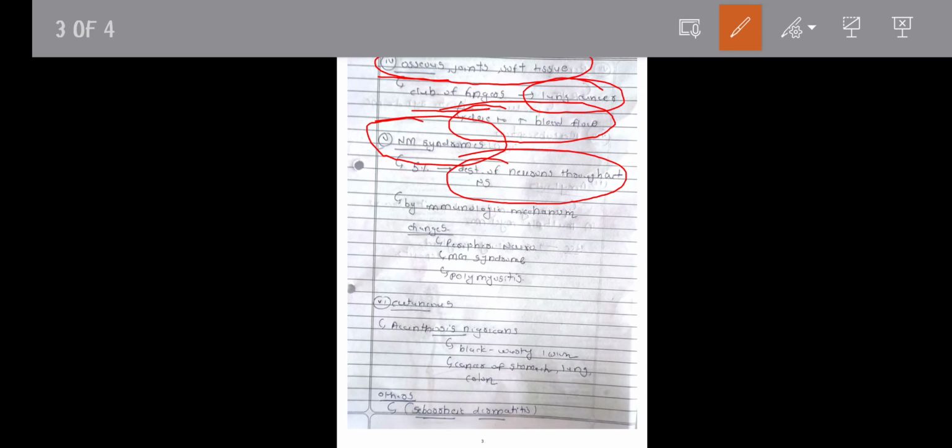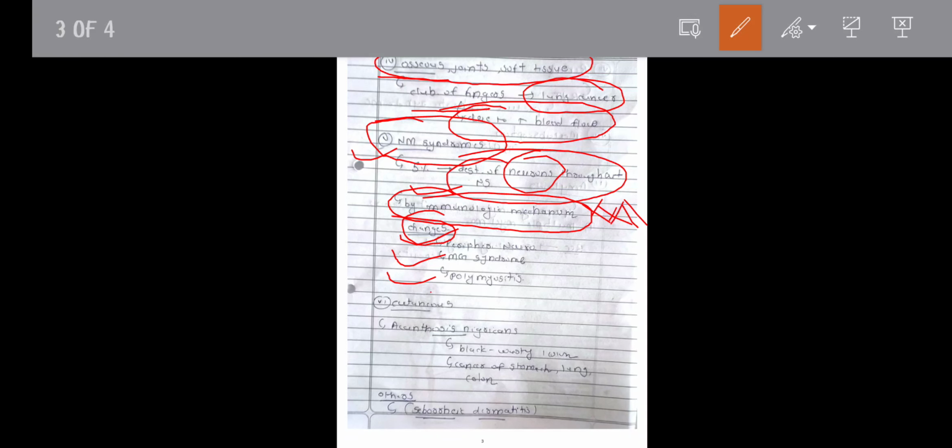It is mediated by immunologic mechanism, and changes seen following neuromuscular degeneration are peripheral neuropathy, myasthenia gravis syndrome, and polymyositis. So in neuromuscular syndrome, there is destruction of neurons throughout the nervous system.